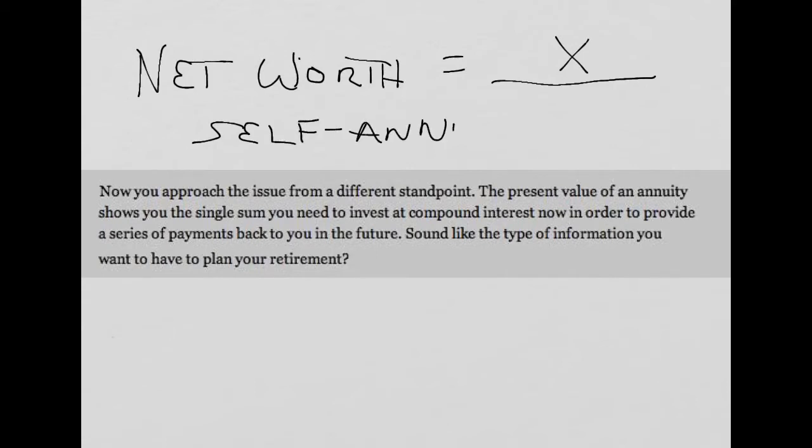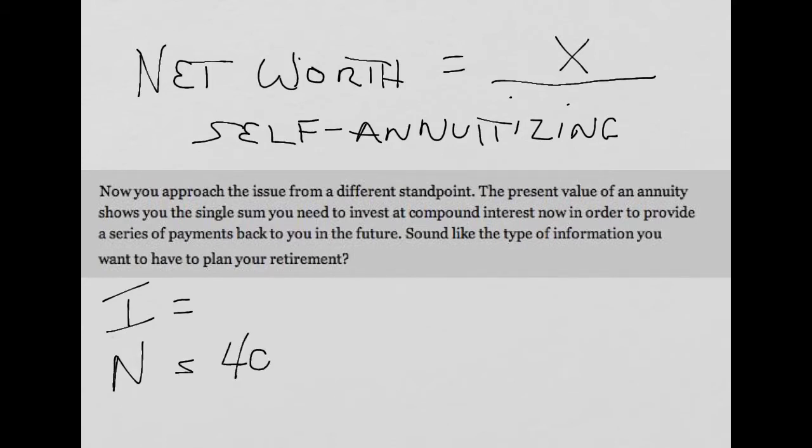And by self-annuitizing, I can figure out a budget that I can afford to live off of in my retirement years. How much can I take out each month at a certain interest rate, which we'll have to figure out, for how many years, that we'll have to figure out. And given my age, I might want to add, say, 40 or 50 years, thinking I might live that long. And I want to be able to use the money over that long a period of time.